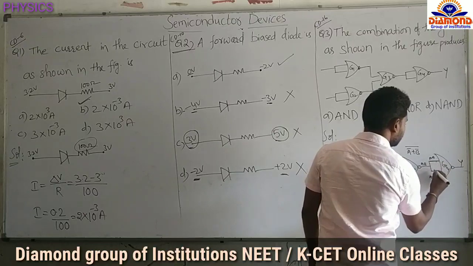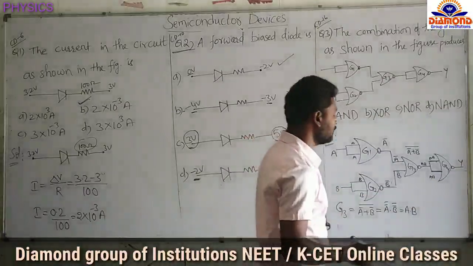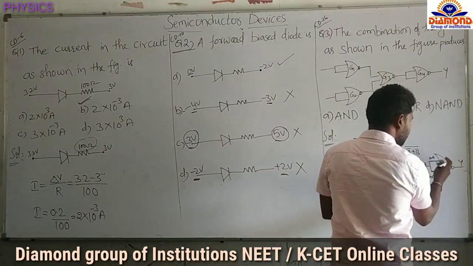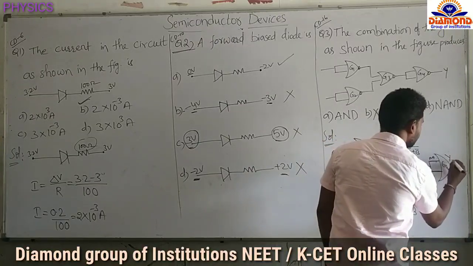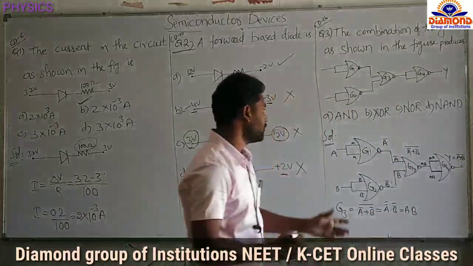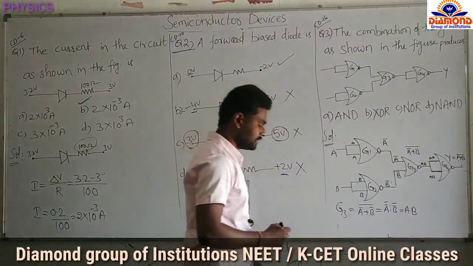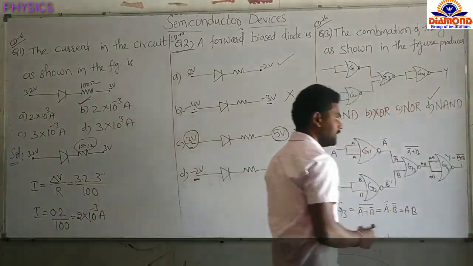Now this AB is the input to G4. AB plus AB equals AB only. So AB plus AB is AB. OR function completed. Next NOT function, so complement. Then we will get Y equal to AB complement. That means AB complement, which we already discussed in logic gates, is nothing but the NAND gate. Option D is the right answer.